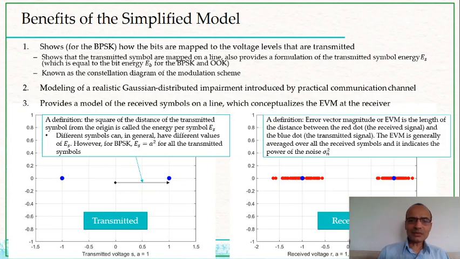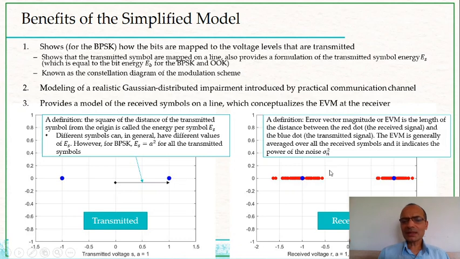So this is again a conceptual diagram. It's sort of like converting the constellation diagram at the transmitter to the received constellation at the receiver. Now, one thing that you will be able to appreciate from such a diagram is the concept of error vector magnitude. The vector going from the blue dot to the red dot is called the error vector, because that essentially is the error between R and S.